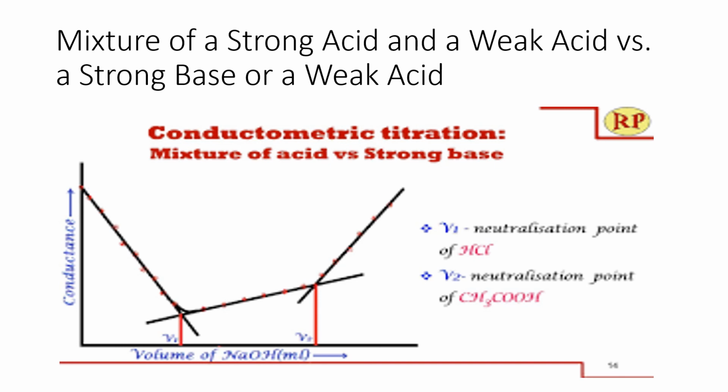This is the end point of the strong acid, that is the strong acid end point. After that, again conductance goes on increasing. You are finding the second end point, that is the end point indicating the weak acid. After the second equivalence or end point, conductance goes on increasing due to the increase in the strength or concentration of base.